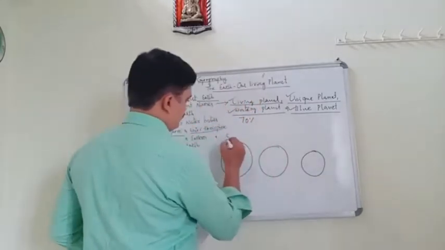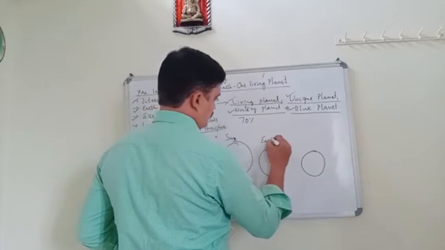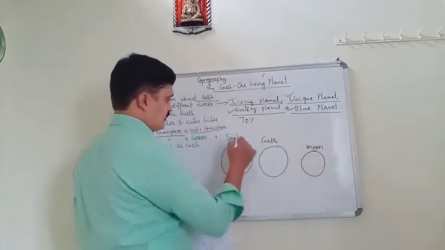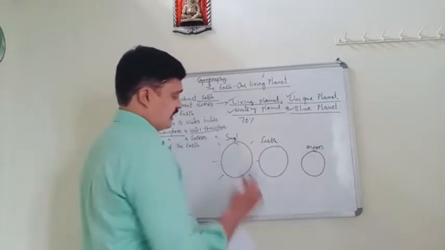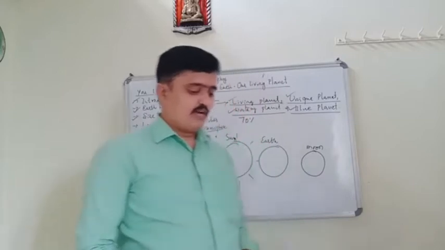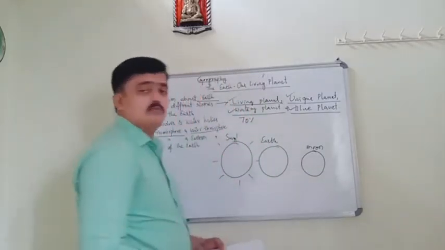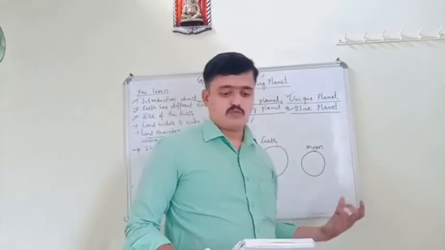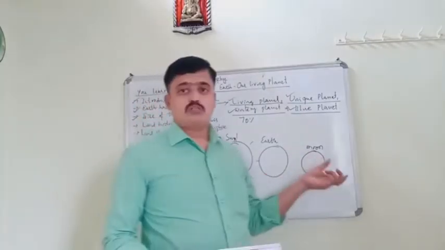Okay, this is the sun, this is earth, this is moon. You will understand now why I drew this. See, the size of the earth, distribution of the land and water bodies.